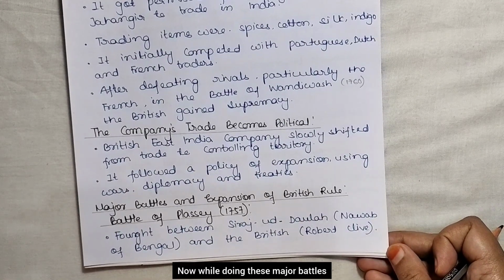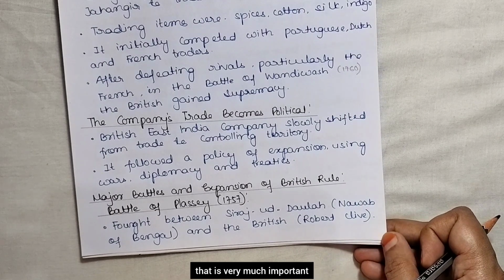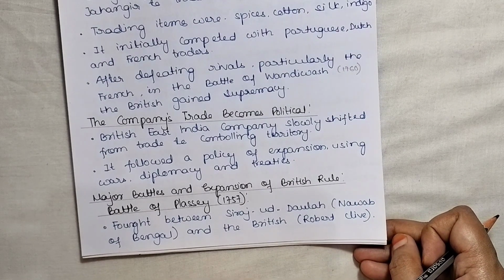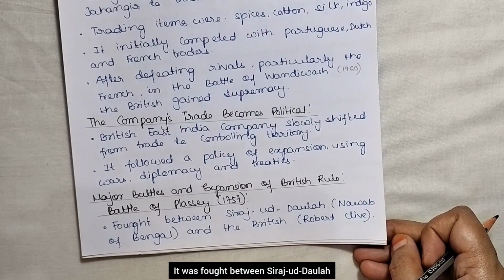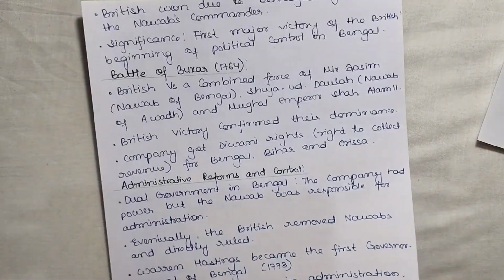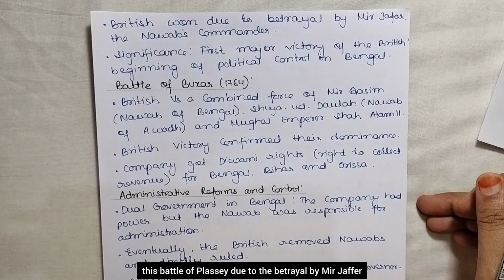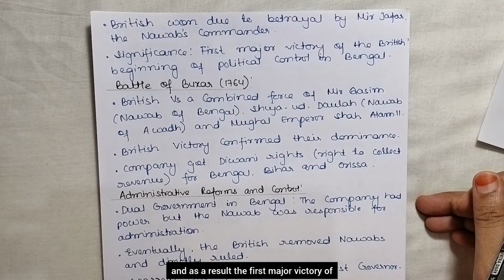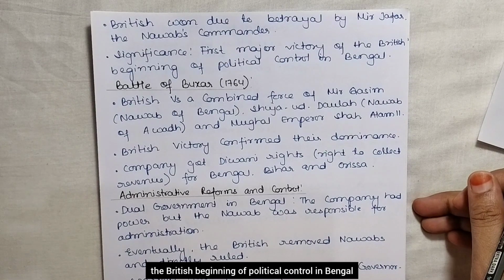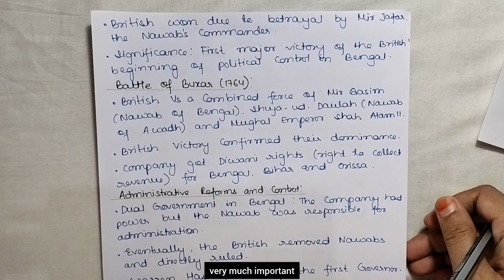Now, in these major battles and expansions of British rule, a few things are very important. That is the Battle of Plassey. It was fought between Siraj ud Daulah and the British. The British won this battle due to the betrayal by Mir Jafar, the Nawab's commander, and as a result, the first major victory of the British and the beginning of political control in Bengal. That's why the Battle of Plassey, 1757, is very important.